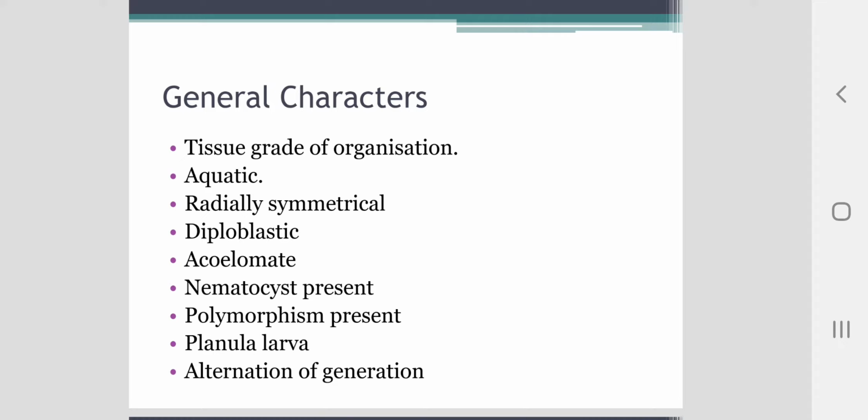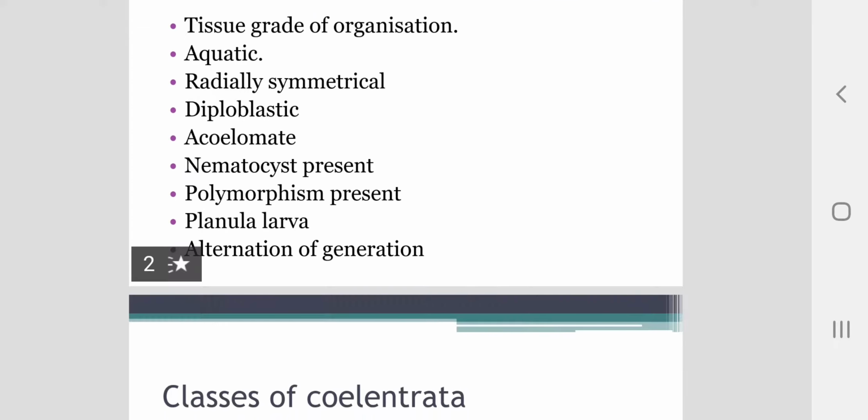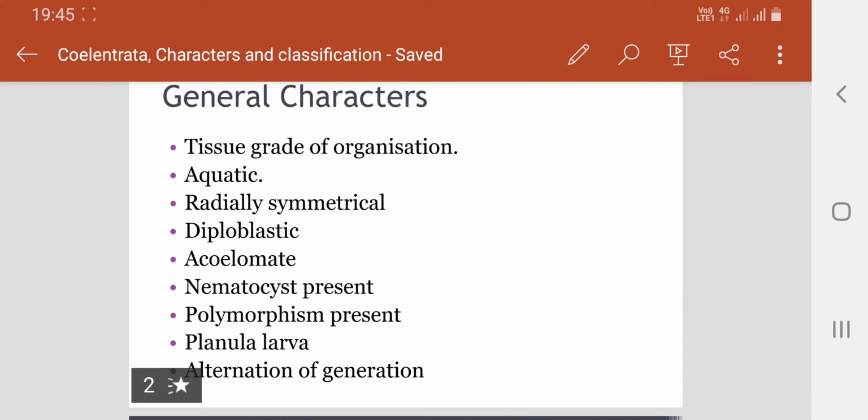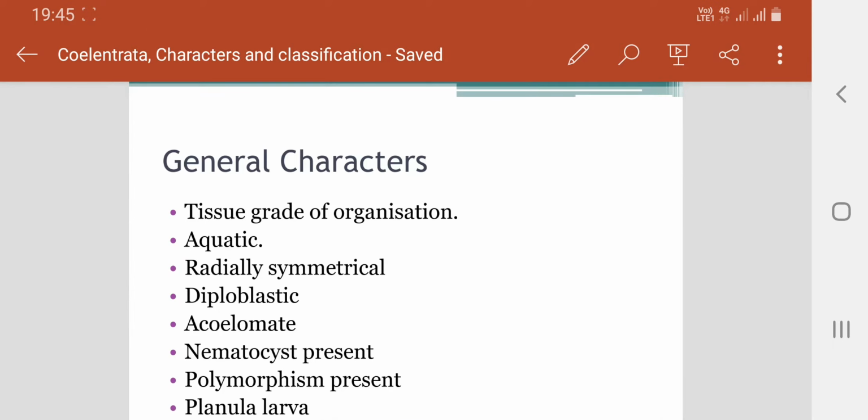Single internal cavity lined with gastrodermis, that is called the gastrovascular cavity or coelentron, is present, into which mouth opens. Anus is absent. There is no true coelom, therefore these animals are classified as acoelomate. Digestion is intracellular as well as extracellular. Nervous system is of primitive type consisting of a diffuse nerve net. Central nervous system is absent.